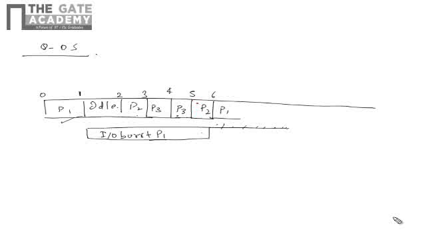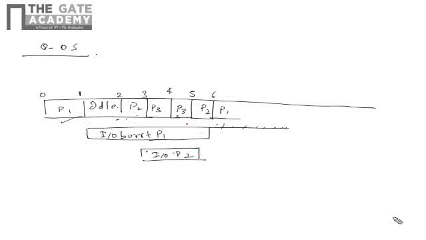Once P2 gets over, P2's IO burst will start again and will continue for 3 seconds, from 3 to 4, 4 to 5, 5 to 6, means 2 to 3, 3 to 4, 4 to 5. So till here is the IO burst of P2.